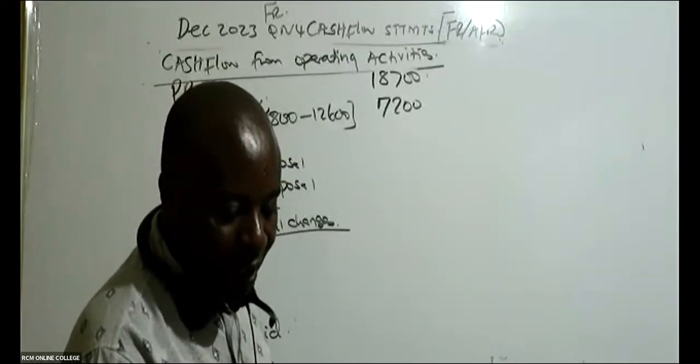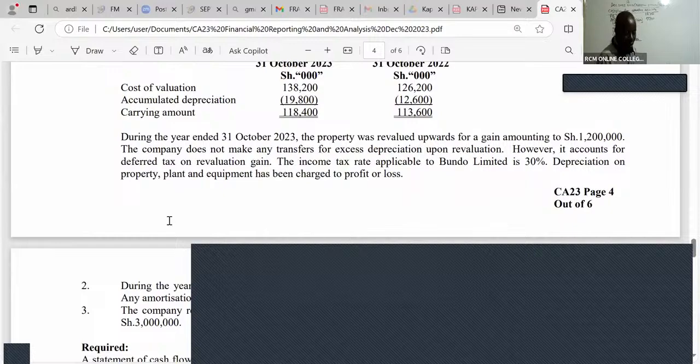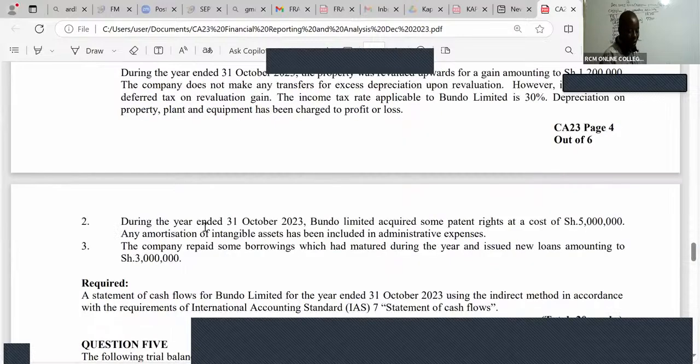Ladies and gentlemen, after that, we just continue reading here. I'm looking for operations. We are told, note number 2, during the year ended 31st October 2023, Bundo Limited acquired some patent rights at a cost of 5,000. Any amortization of intangible assets has been included in administrative expenses.